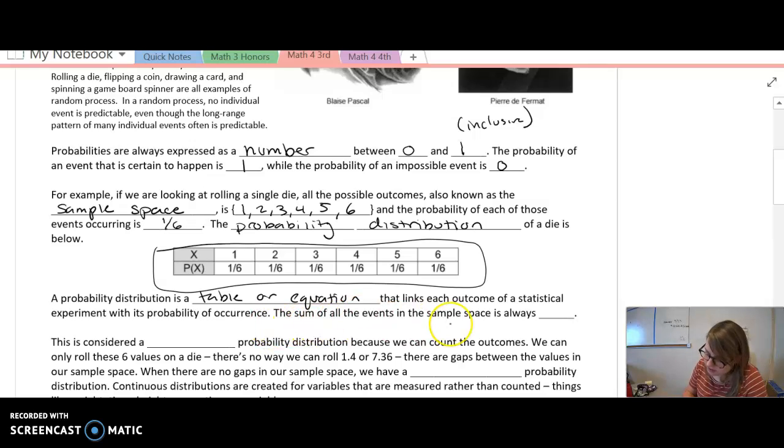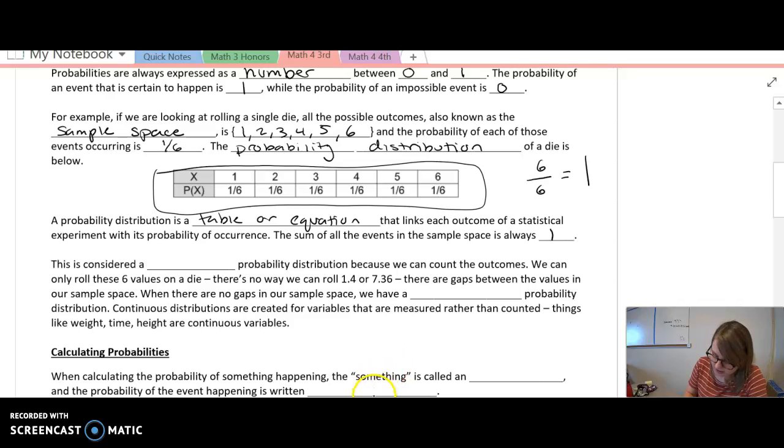The sum of all the events in this sample space is always going to be 1. So if I were to add up all these 1/6, it's going to be 1. I can even count it. 1 plus 1 plus 1 plus 1 plus 1 plus 1 is going to be 6 out of 6, and 6 out of 6 is 1. Okay?